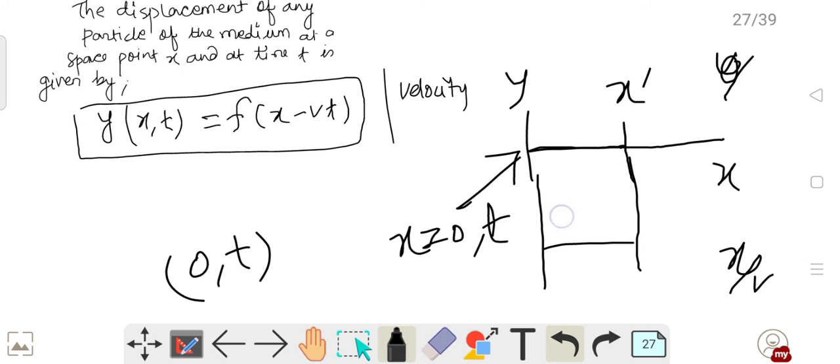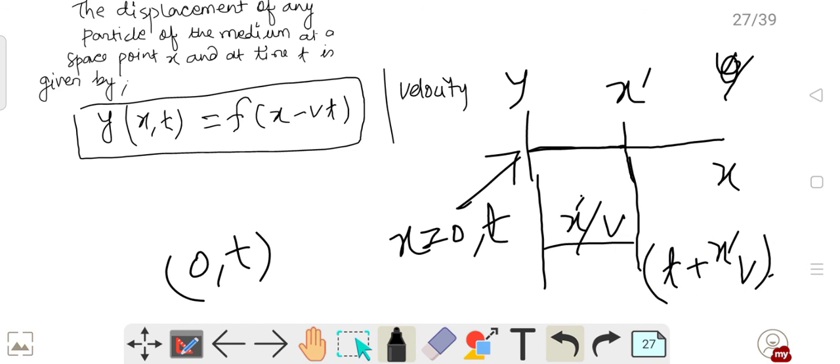What is this distance? x dash, and this speed I am traveling is v. So I am taking this much time to cover the x dash position. That means I have started from t, and at x dash I have taken x dash upon v time. So the final time will be t plus x dash upon v, isn't it?